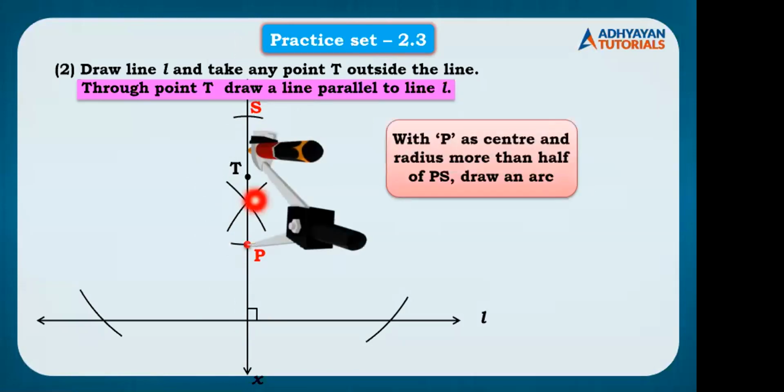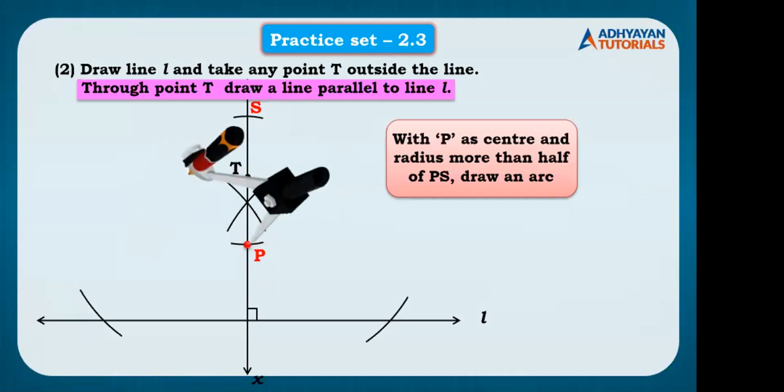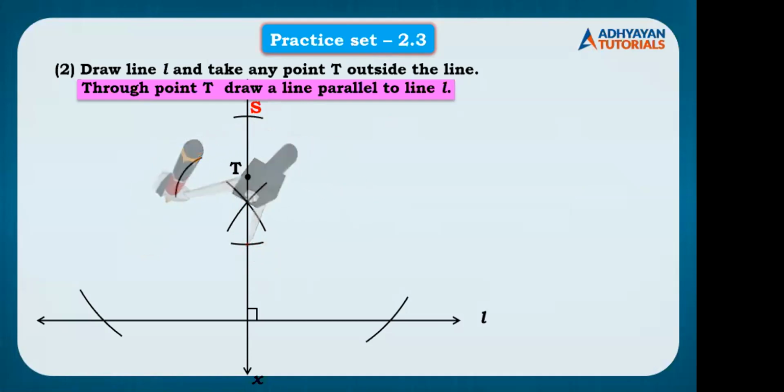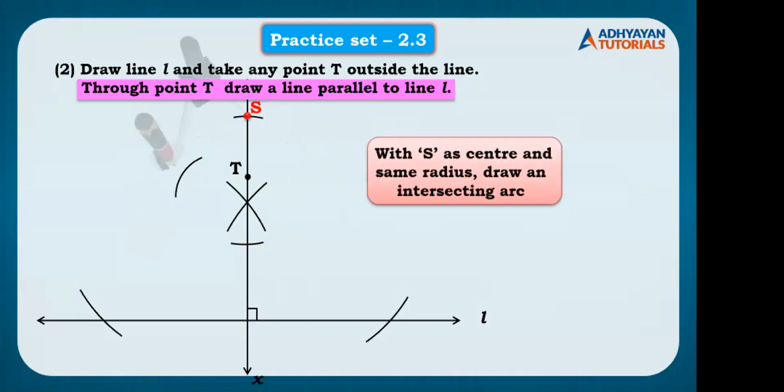Place it on P, take more than half of P, S. You can draw the arc on any one side, that is your wish. Then you can draw it on both the sides, again that is your wish. Place the pointer on S, we have drawn the arcs.